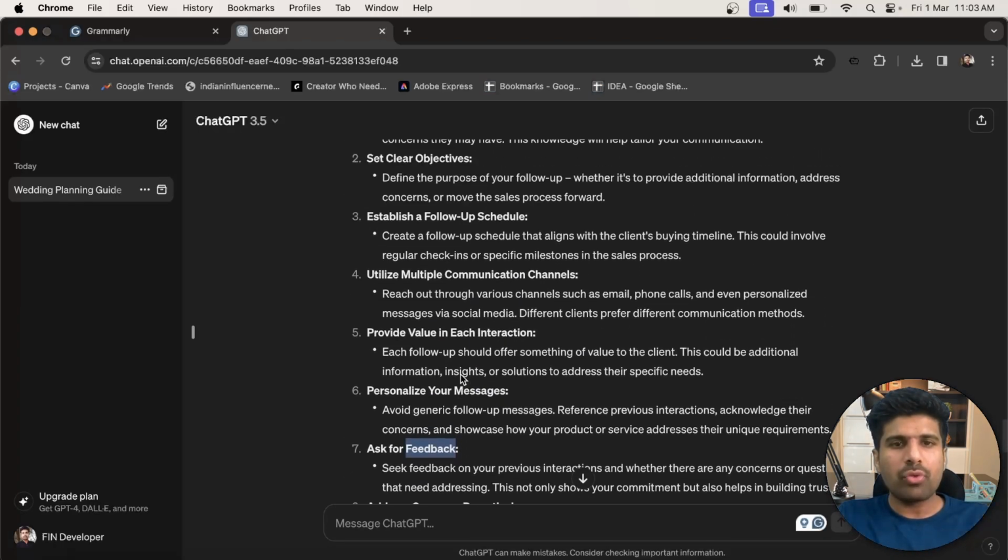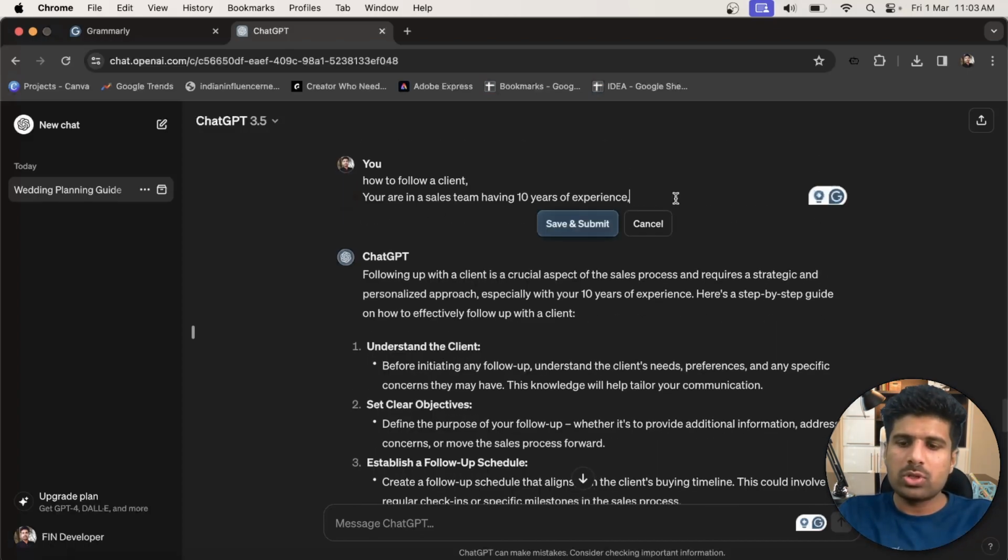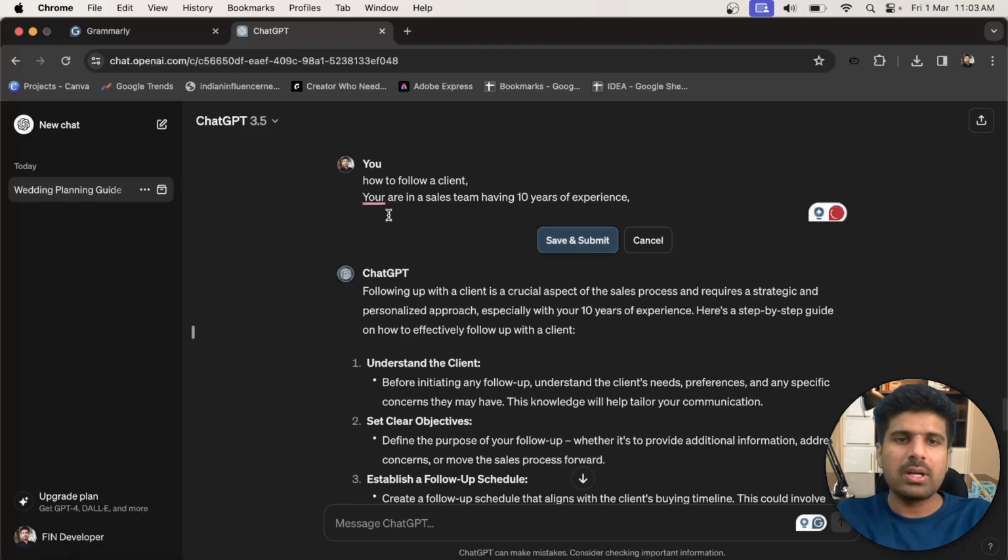Also, if you want to format this particular question, or for example, you write down this prompt, you can always edit this particular prompt. Okay, I made a mistake. Okay, so I can write down you here. So you are always open to edit this particular prompt. If you want any kind of format, if you want to give an example to customize this particular answer, you can always set a direction of answering by putting an example here.